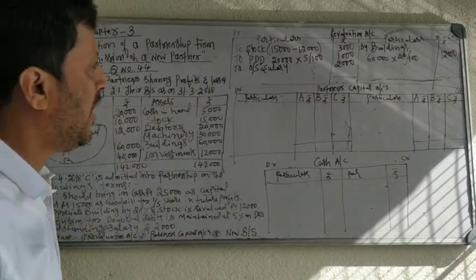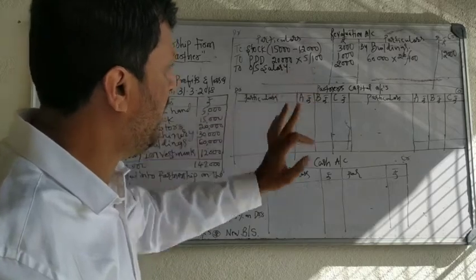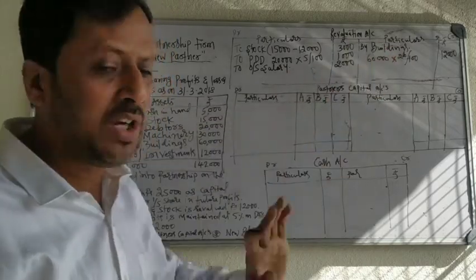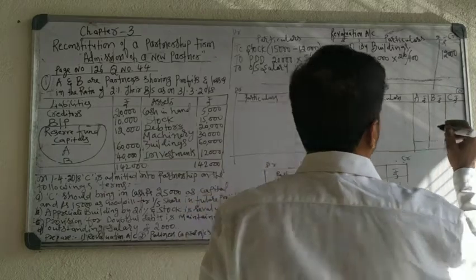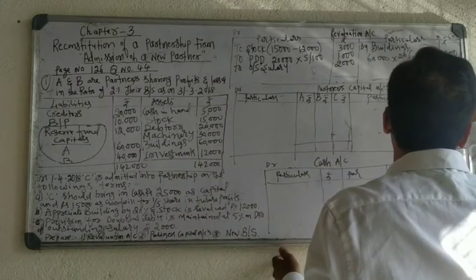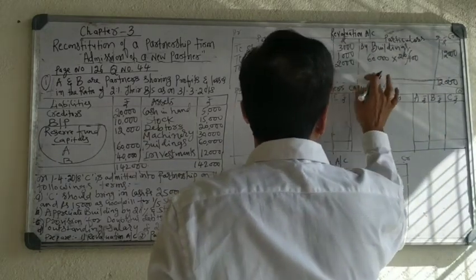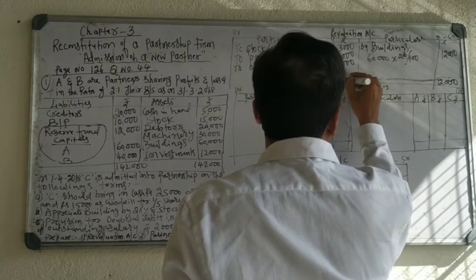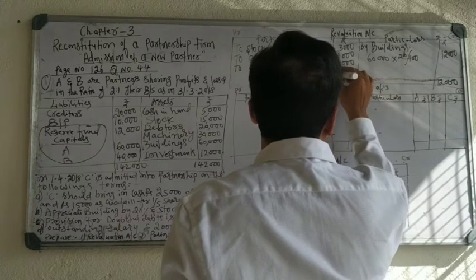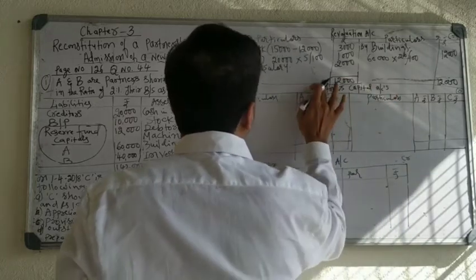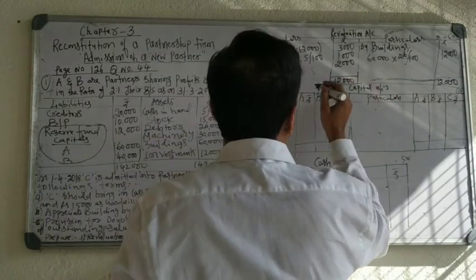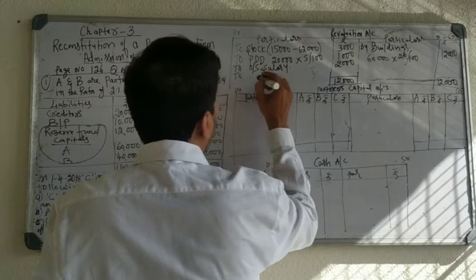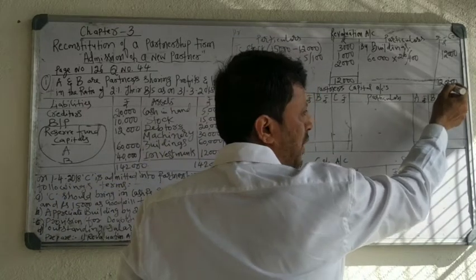Now you have to close the revaluation account. Losses on the debit side are 6,000. Income on the credit side is 12,000. Income is 12,000.